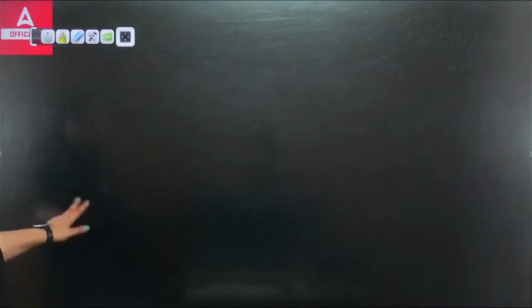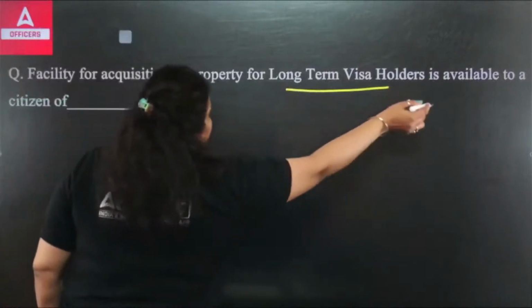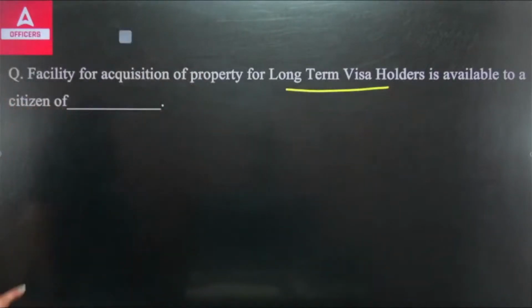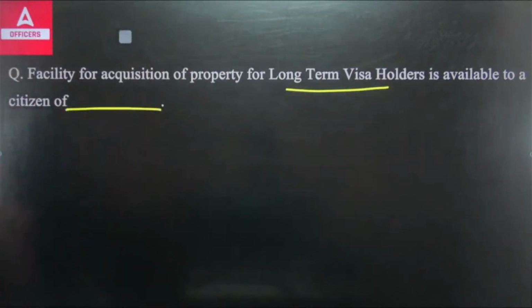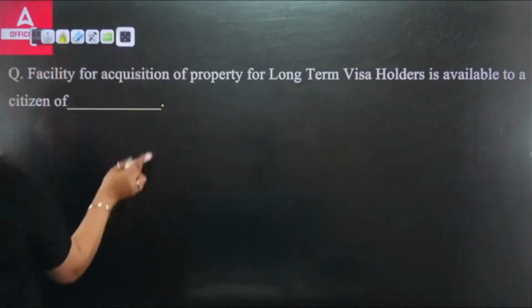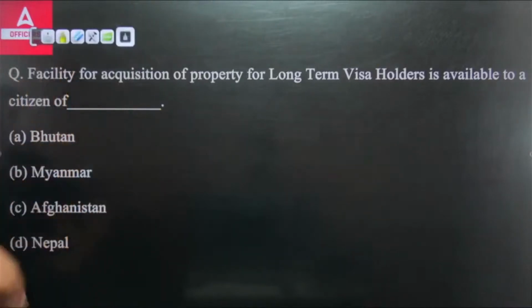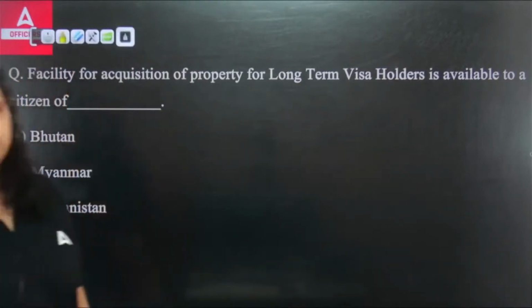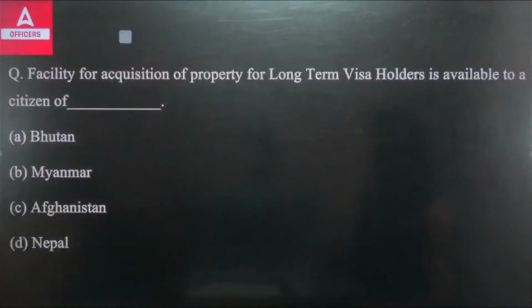Okay. Next question we have here: facilities for acquisition of property for long-term visa holders is available to a citizen of dash. So first we have the options: Bhutan, Myanmar, Afghanistan and Nepal. So let me know, the facility for acquisition of property for long-term visa holders is available to a citizen of dash. Which country?